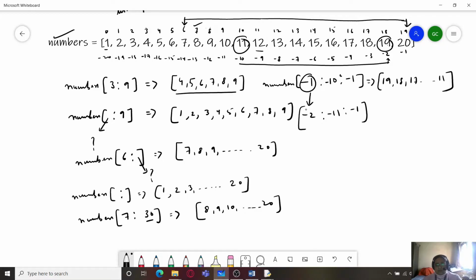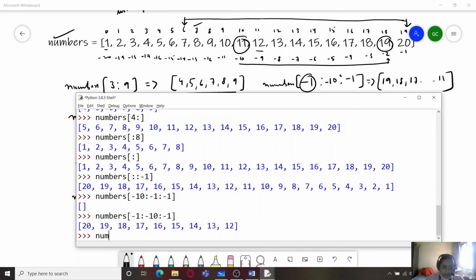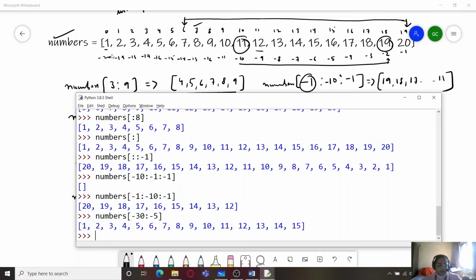So this is how I can use list slicing. And if I am also providing any value in the beginning, that is, I write numbers and give any negative index which is not within this range, which does not belong to any of these negative indices, like minus 30 I am giving here, colon, and minus 5 here, then it will start from the very first index only, that is, from this first value only, and it will end at minus 4.